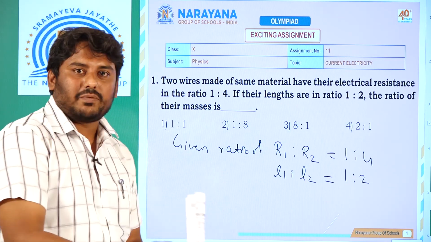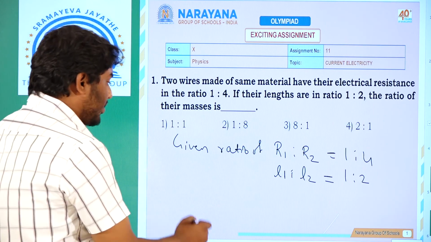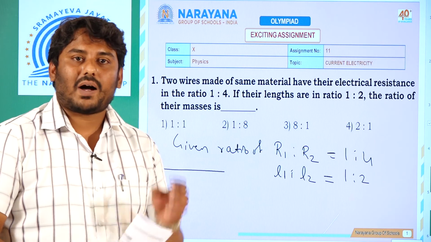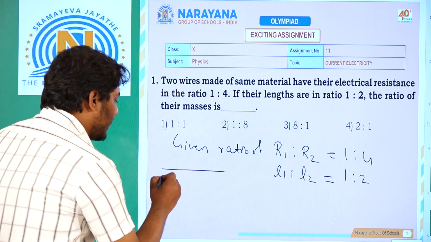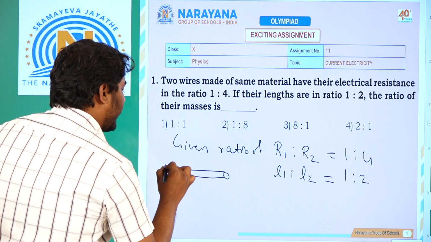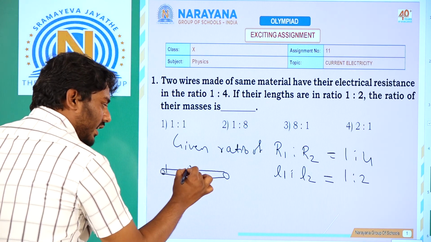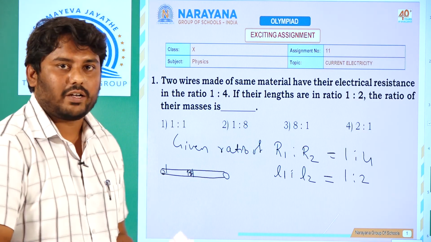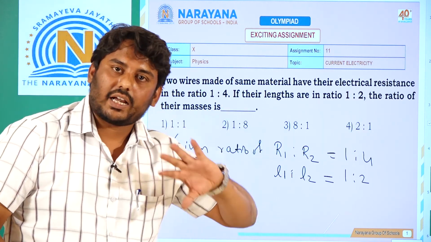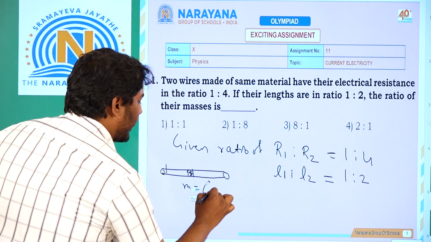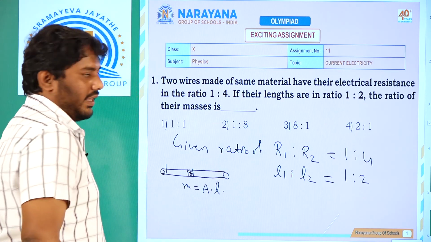So is there any relation between the length and mass? Initially they are talking about a wire. For a wire, the mass depends on its area. If I consider any infinitesimal part, the mass of that wire depends on the cross-sectional area into the length. So the mass is simply area into length.